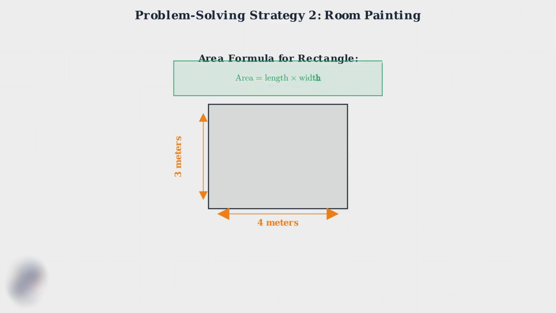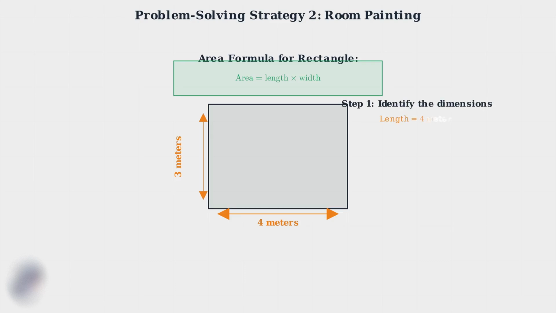First, let's visualize our wall. We have a rectangular wall that measures 4 meters in width and 3 meters in height. These are the two dimensions we need to calculate the area. To find the area of a rectangle, we use the formula area equals length times width. This formula tells us how much surface area we need to cover.